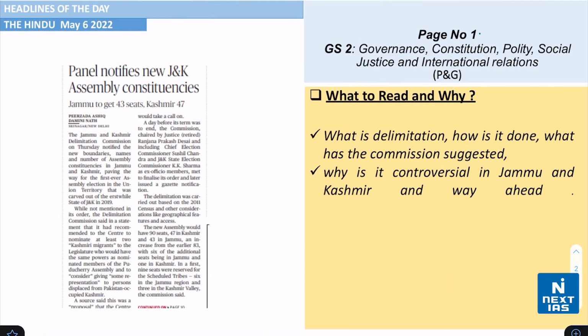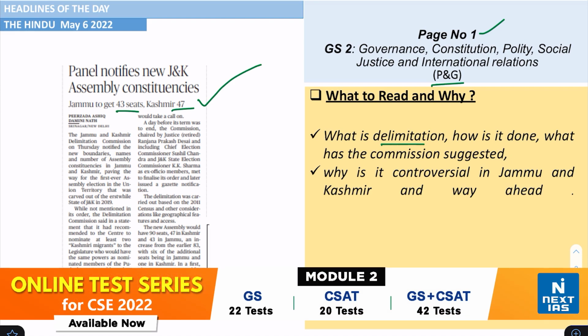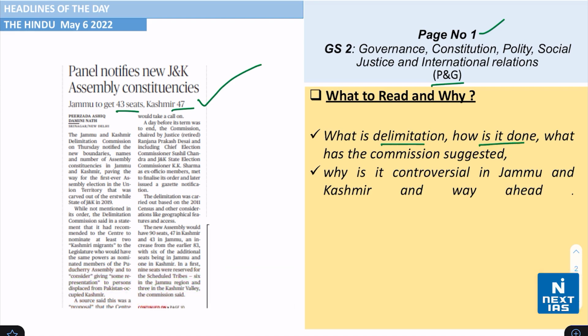Take a look on page number 1 again from the topic of polity and governance. This headline says that panel notifies new Jammu and Kashmir Assembly constituencies. Now, Jammu gets 43 seats and Kashmir gets 47. With this, you need to understand what is delimitation, because of course this is done by the Delimitation Commission. Also, you need to understand how this is exactly done and what the Commission has suggested. Also, why is it controversial in Jammu and Kashmir and the way ahead.